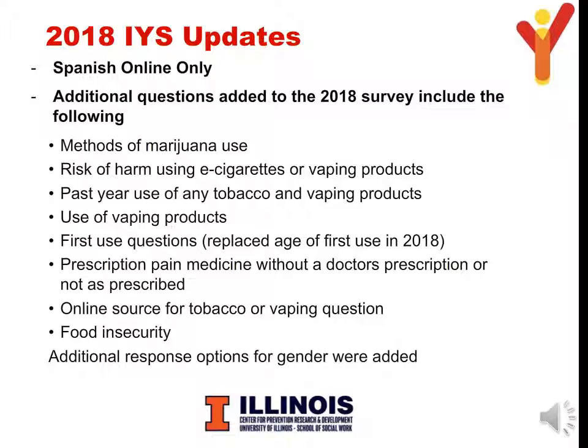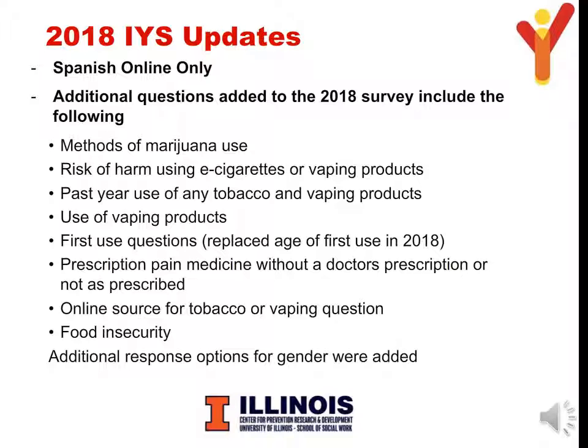There were a few changes to the 2018 Illinois Youth Survey. In 2018, the Spanish version of the survey is available online only. New questions were added to the survey regarding methods of marijuana use, risk of harm for electronic cigarettes and vaping products, past year use of any tobacco and vaping products, an additional question on use of prescription pain medication without a prescription or used not as prescribed, and a question on food insecurity.